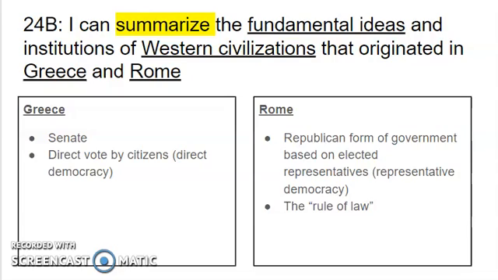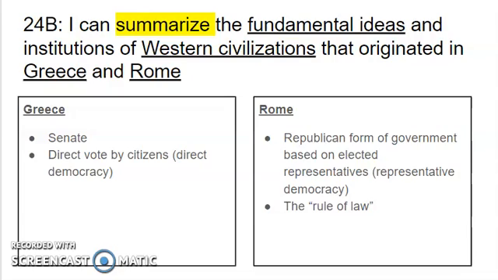So Greece created the idea of a senate. A senate is basically an assembly of high-ranking officials in a government who deliberate and decide on laws and decisions to be made for a country or for a region. Greece invented this idea of a senate, and that word might sound familiar to you because the United States actually has a senate today. We have a senate and a House of Representatives in our legislative branch of the government. So we got that idea from Greece.